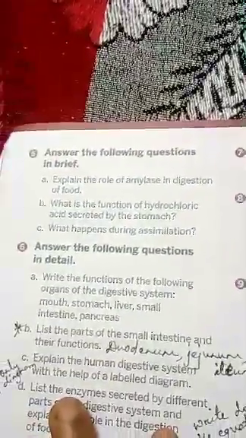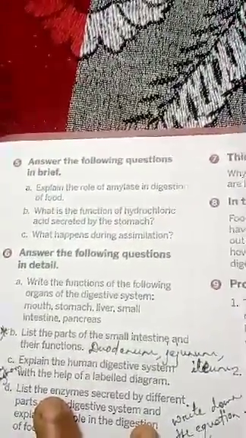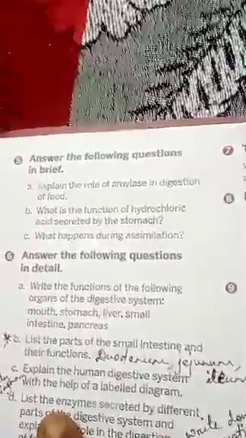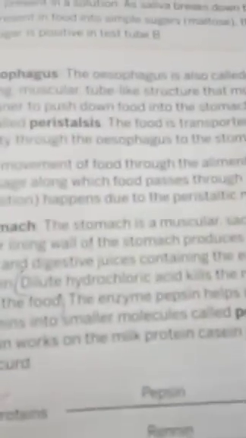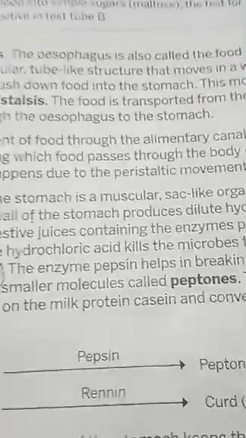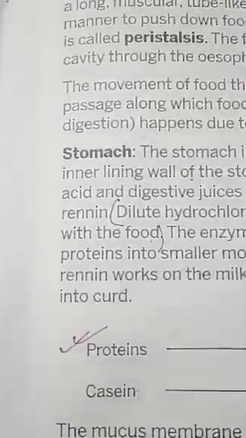Then next question, question number 2. What is the function of hydrochloric acid secreted by the stomach? While teaching the stomach portion, I have marked there that hydrochloric acid helps in this part. Hydrochloric acid, where is it? No, this page. Dilute hydrochloric acid, paragraph in stomach, you see, kills the microbes that enter with the food. This will be the answer for hydrochloric acid.